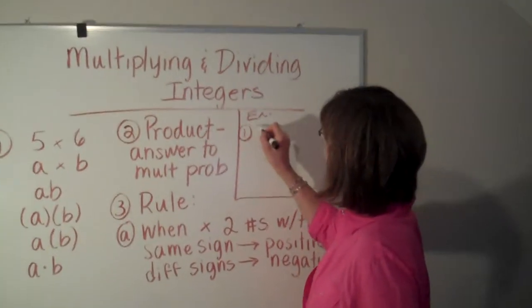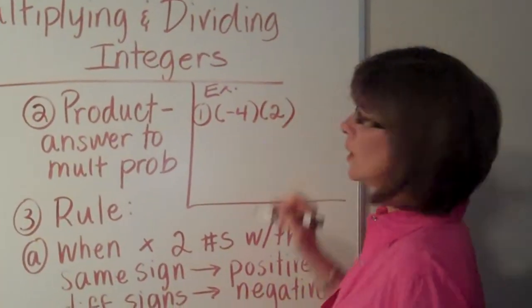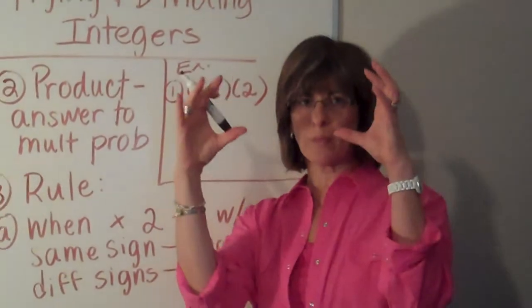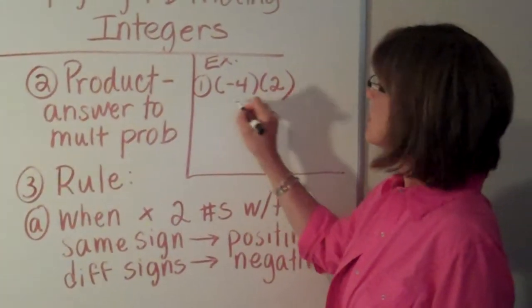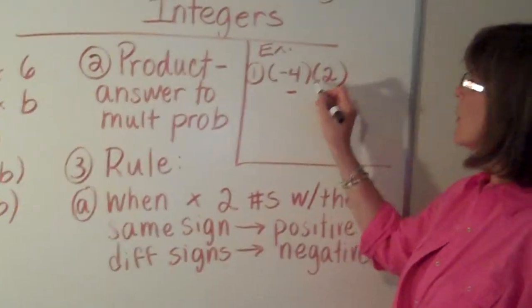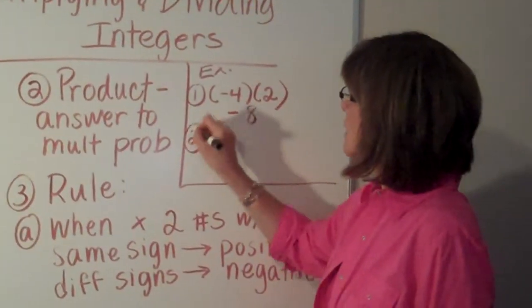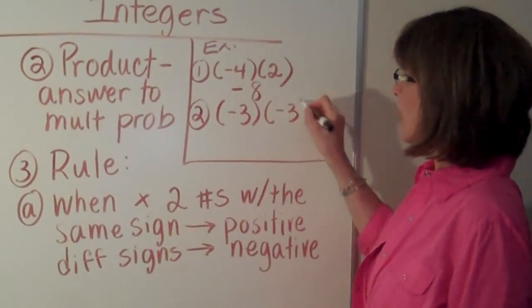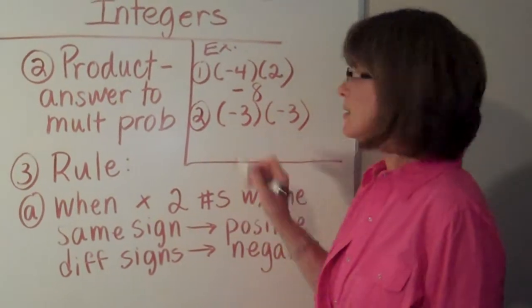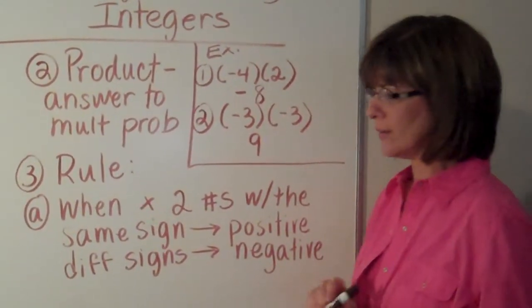So let's say we have negative 4 times 2. Remember that they both have parentheses around them, so that means multiplication. Different signs, answer is negative, and then I just multiply. And I get negative 8. How about if I had negative 3 times negative 3? Same signs, answer will be positive, multiply, and you get 9.